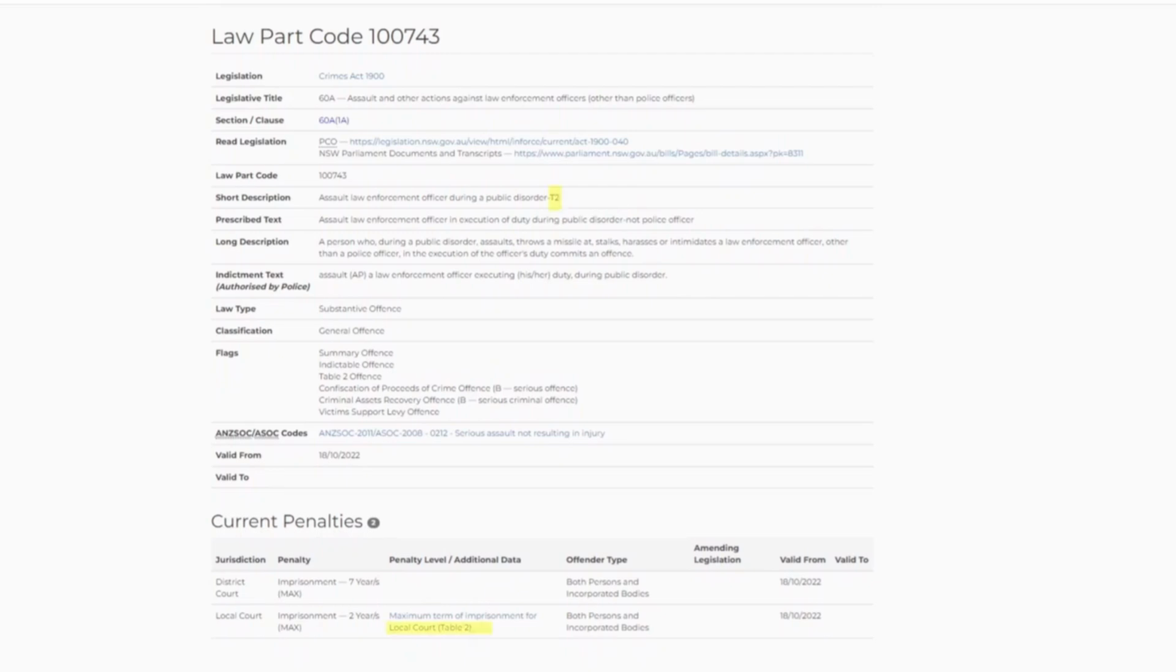For example, this offence has been designated as a Table 2 offence, which means it can be heard summarily in the local court, unless the prosecutor elects to proceed on indictment. In the same law part code, we provide the Table 2 penalty if it is going to be dealt with summarily. This information comes from Section 268 of the Criminal Procedure Act 1986.